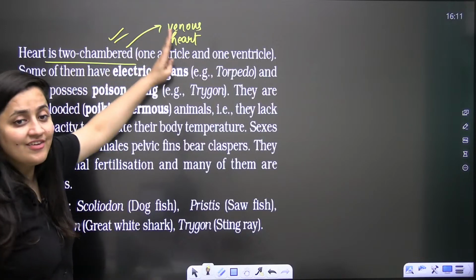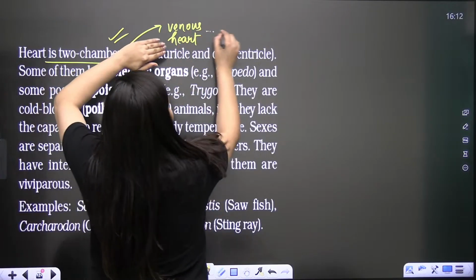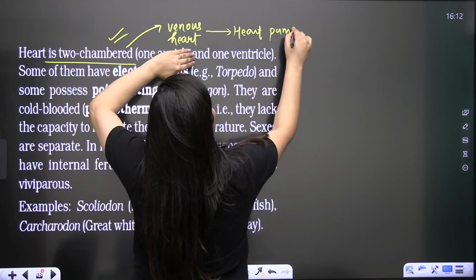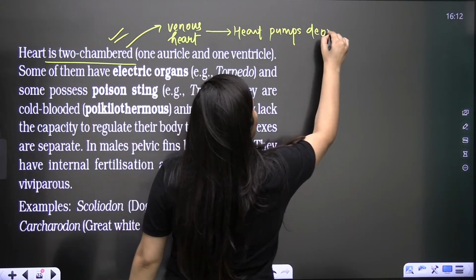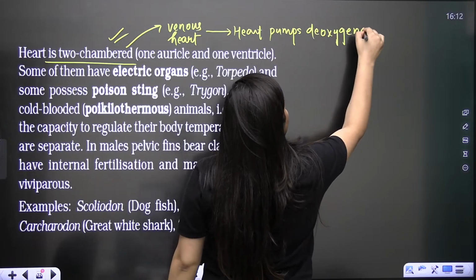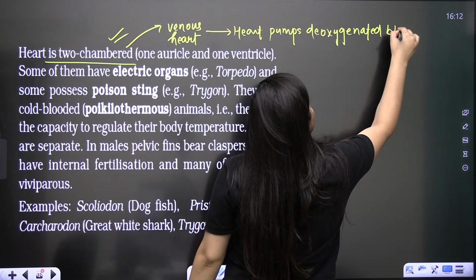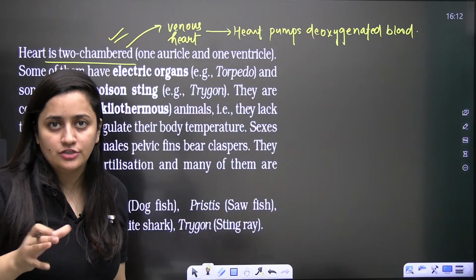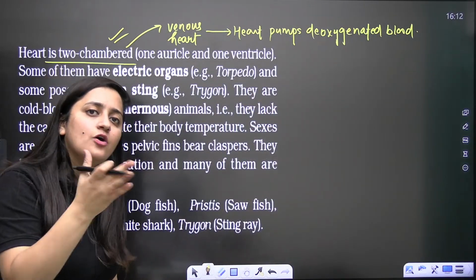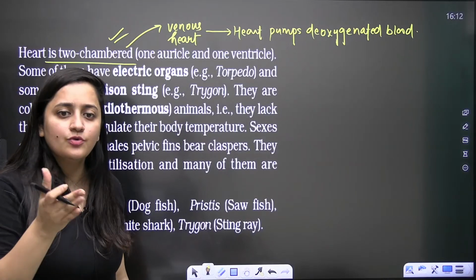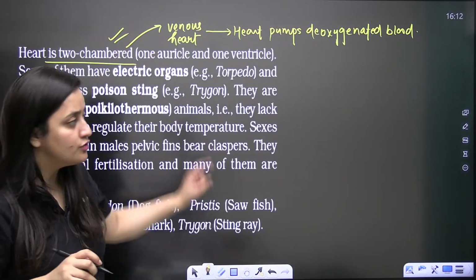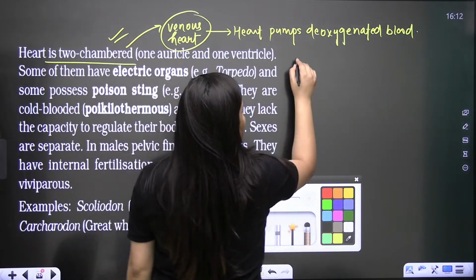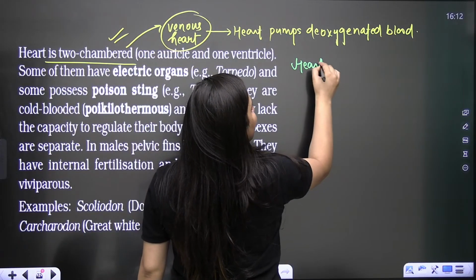So they are having a venous heart, means the heart pumps deoxygenated blood. In the case of fishes, gills are meant for oxygenation. So the heart is going to pump the deoxygenated blood only. That is why we also call it a venous heart. And in the heart, it is not just one auricle and ventricle.